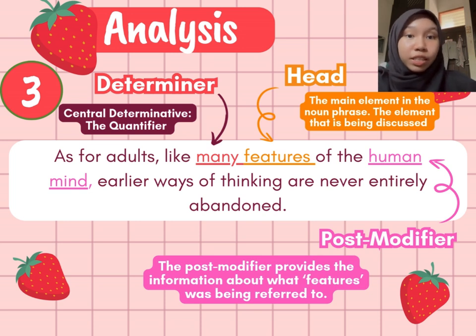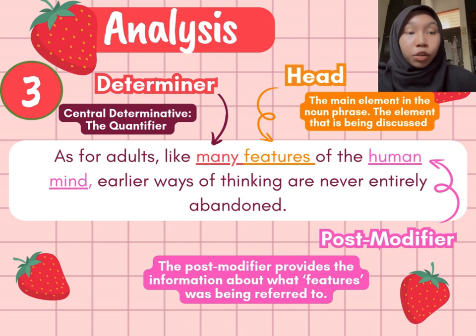The head here in the noun phrase is the word features. So the word many describes the quantity of the next word, the head of the noun phrase, which is the word features. The head is the main element in the noun phrase, the element that is being discussed in this sentence.